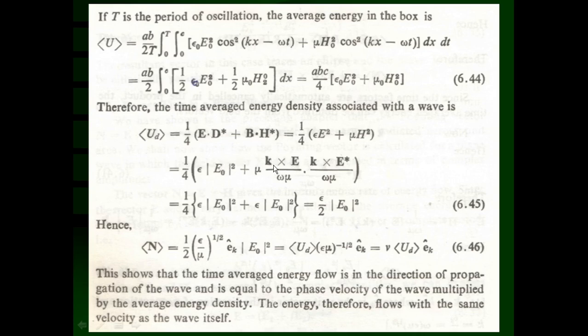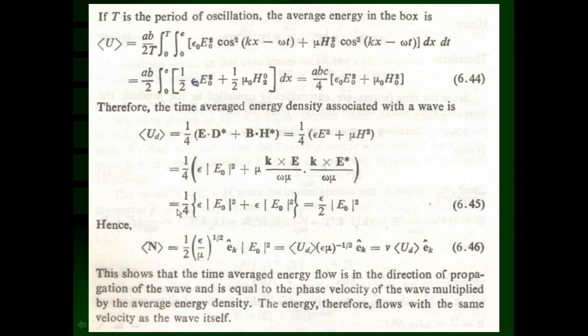And K square is equal to, from the previous, this is the propagation vector, magnitude of propagation vector K is equal to omega upon V. So omega square upon V square, that is equal to omega square into mu epsilon. If we substitute here, magnitude of K square is equal to omega square into mu epsilon, we can say that this mu and this mu are going to be cancelled out, another mu and this mu are going to be cancelled out, omega square is going to be cancelled out, and we'll find out that the second term is going to be converted into the same thing like the first term, epsilon into modulus of E0 square.